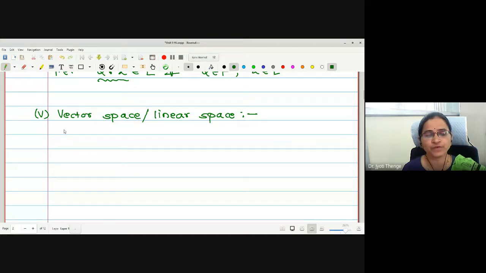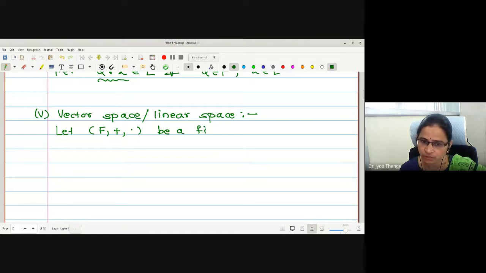Therefore, first we will define what is that set F, and then we will go for the set L. First we will start with: let (F, +, ·) be a field. Now we are already familiar with the word field.